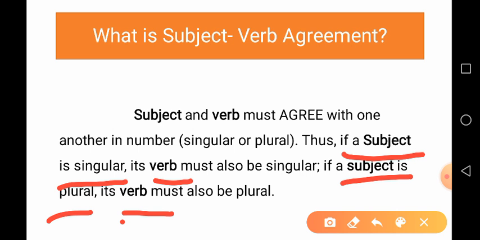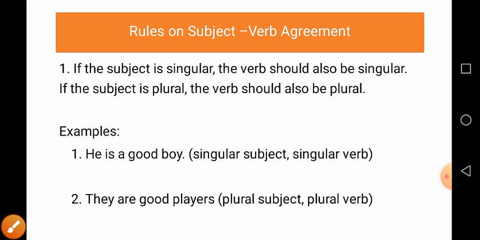So, if the subject is singular, the verb must also be singular. And if the subject is plural, its verb must also be plural. That is subject verb agreement in the sentence. Have you got that? What is it? If the subject is singular, the verb is singular. And if the subject is plural, the verb is plural. Very good. Now, let us learn some rules on subject verb agreement.